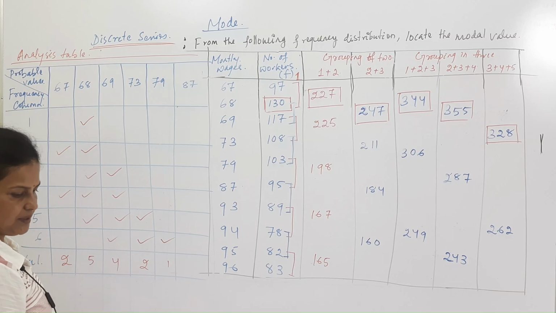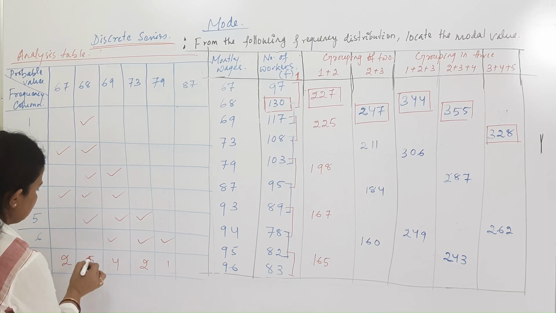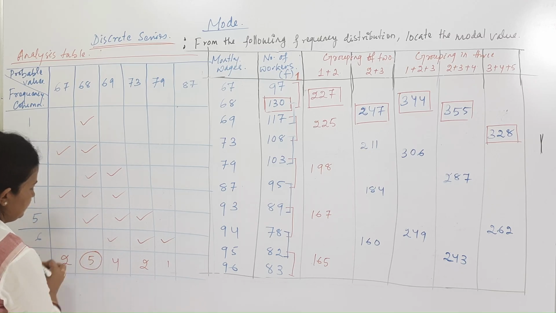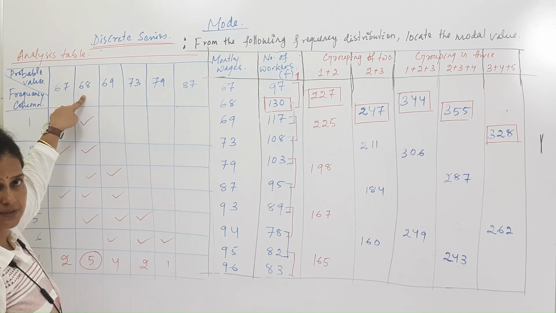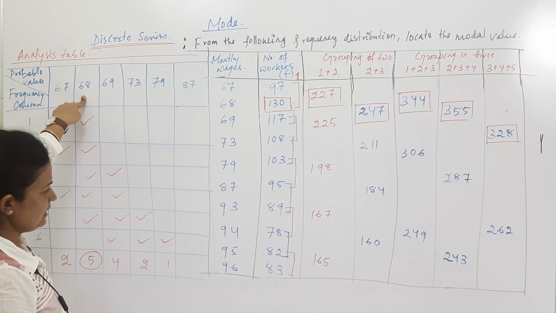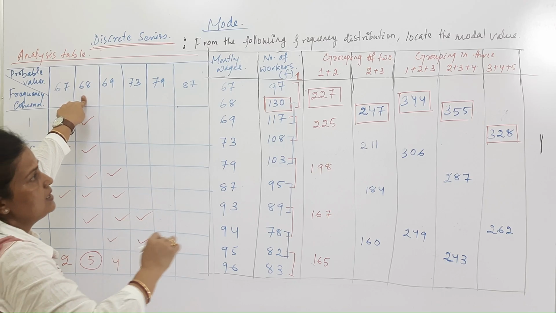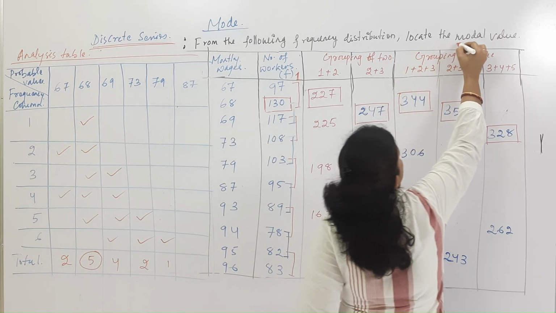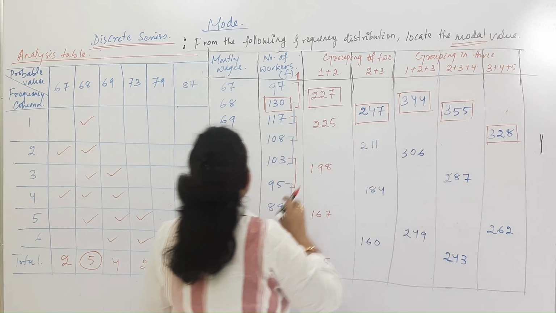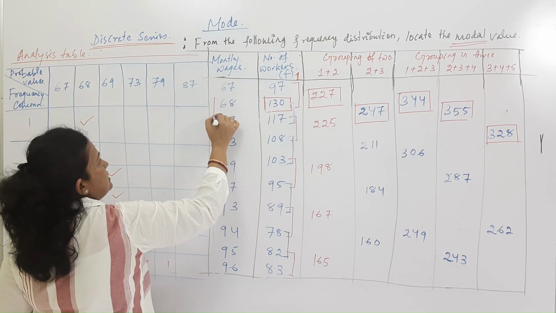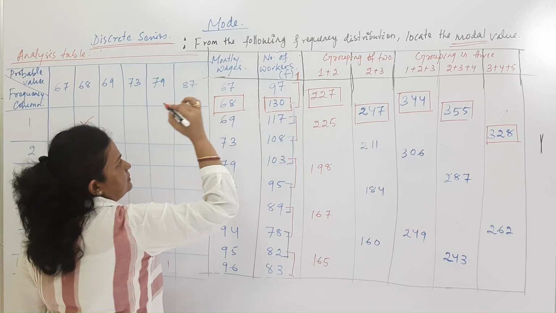So which one is coming our highest? This one is our highest, against 68. So you can say 68 is the modal value of the series. Here, locate the modal value. So the modal value is 68.